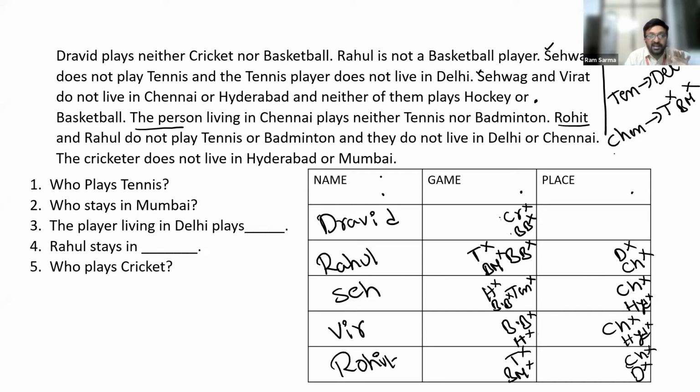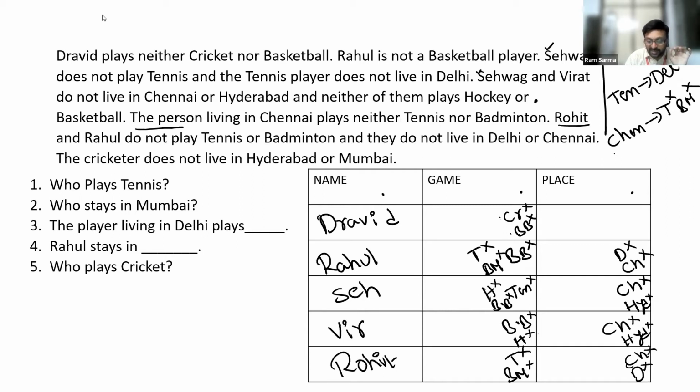The next one says that the cricketer doesn't live in Hyderabad or Mumbai. It means that the person playing cricket should not live in Hyderabad and he should not live in Mumbai. So this is the given information. Let me repeat.